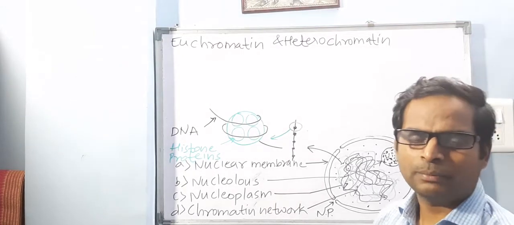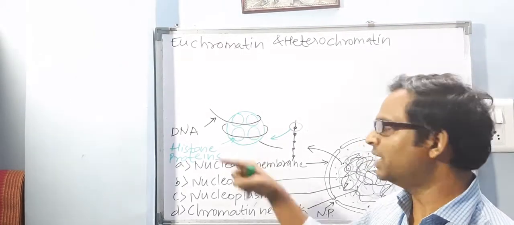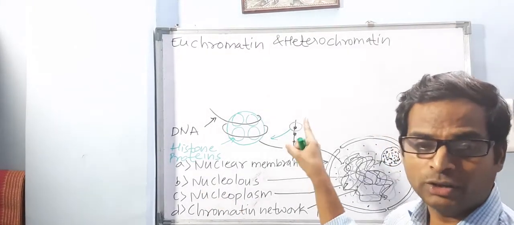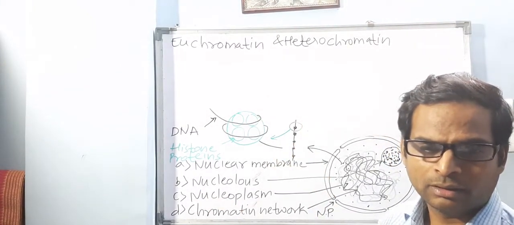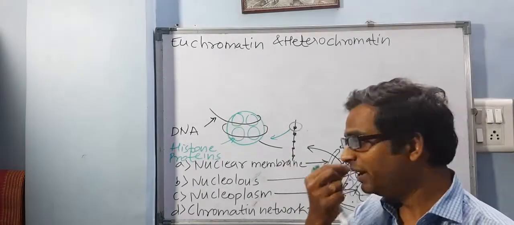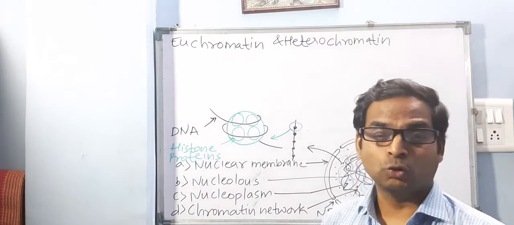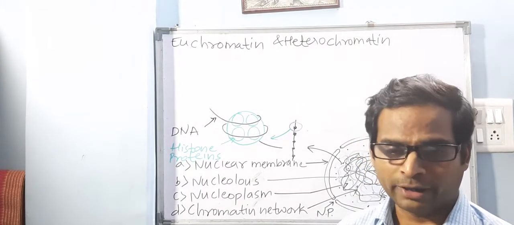Histone proteins are a kind of protein around which DNA is wrapped. And why are these histone proteins present, and found only in eukaryotic DNA? Because the length of eukaryotic DNA is 2 meters and the cell is very small, microscopic.